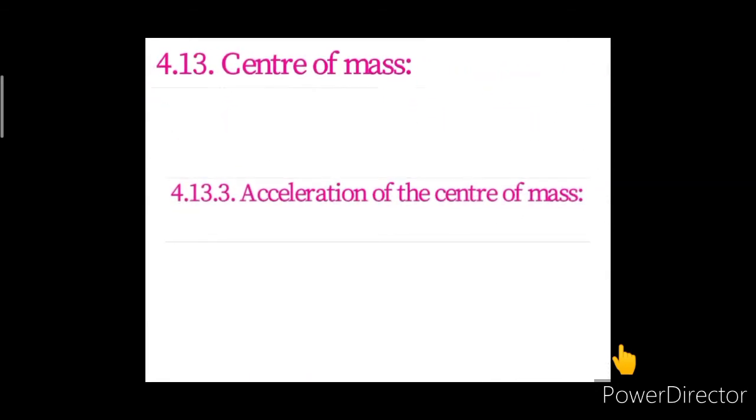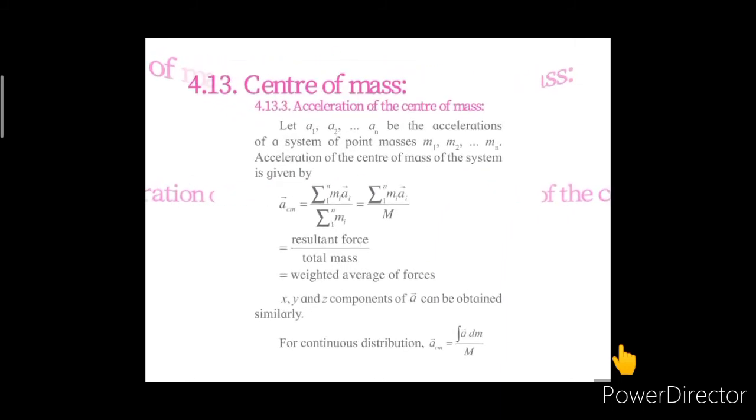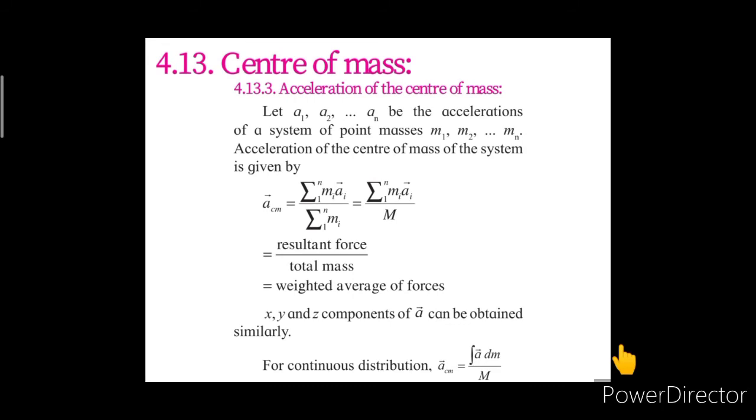Now next let us see acceleration of the center of mass. Here we are considering a1, a2 till an as the accelerations of the system of point masses m1, m2 till mn respectively. Then the acceleration of the center of mass of the system is given as vector a_cm equal to summation of mi ai vector, where i goes from 1 to n, divided by summation of mi, where i goes from 1 to n.